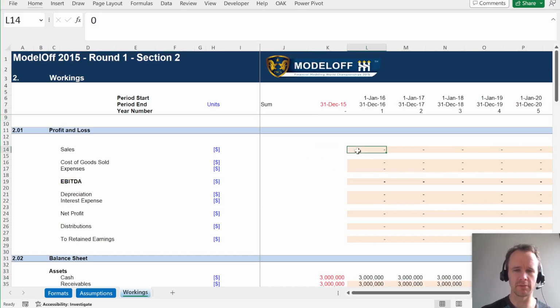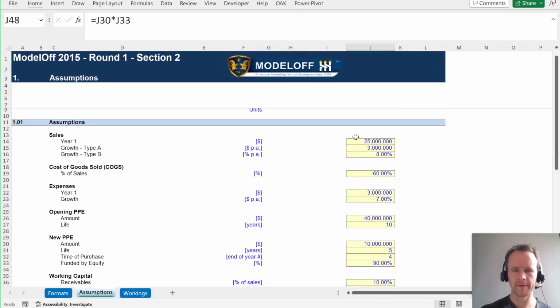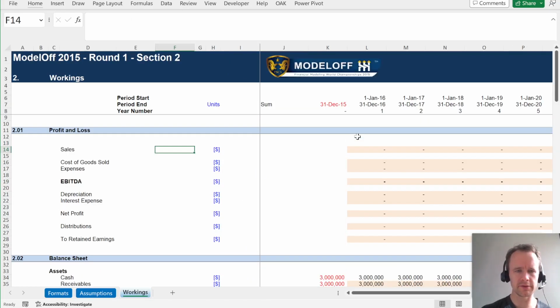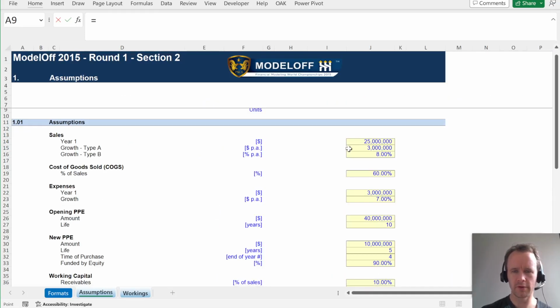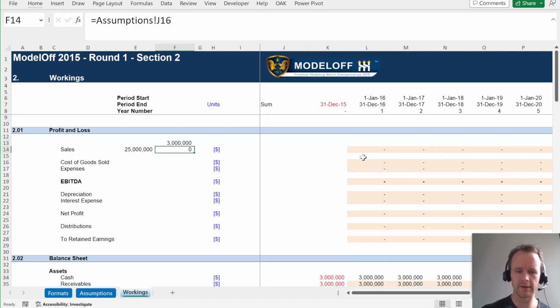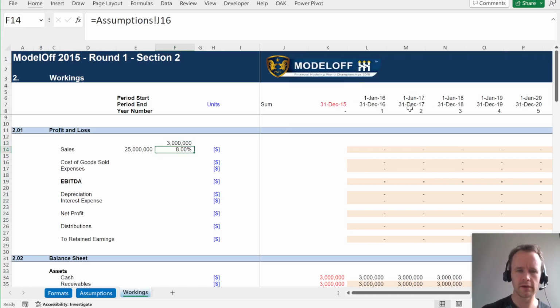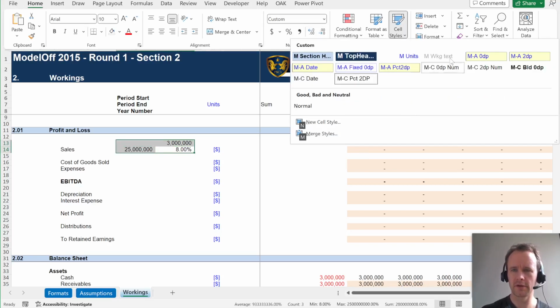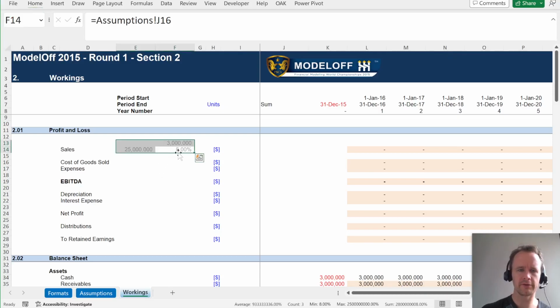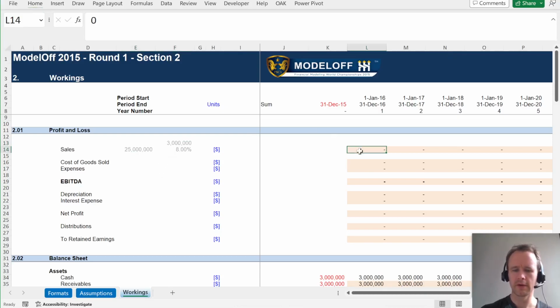So first, let's model sales. So first thing I'm going to do is actually just put in some of these references, some of these cells in a place that I can more easily get at them. So my year 1 sales is 25 million, and my 2 kinds of growth are 3 million or 8%, and it grows at least as much as either of those, so percent 2DP. And then I'm just going to make all of these gray, just as they're my kind of placeholder.